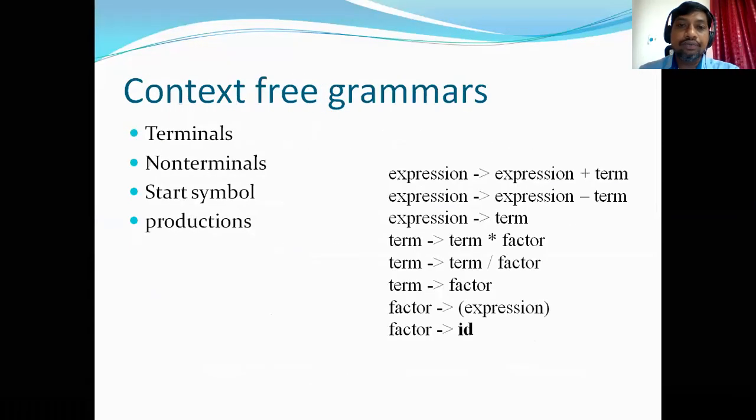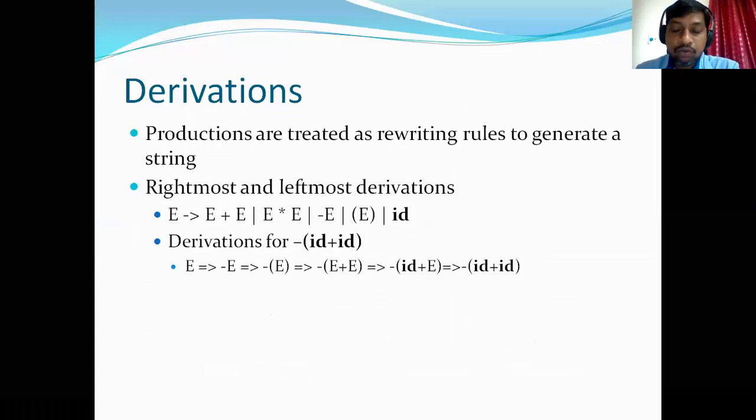So the other day we have seen what is context-free grammar and when to use context-free grammars and what is the relationship between context-free grammars and the syntax analysis that we have seen. And we have seen something called derivations. Derivation is the process of deriving the terminal strings from the starting symbol of the grammar by replacing one or more non-terminals by the right hand sides of their corresponding production rules.